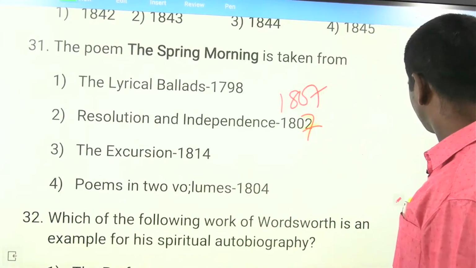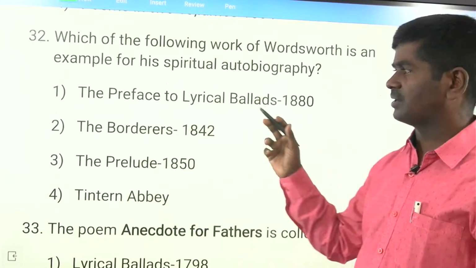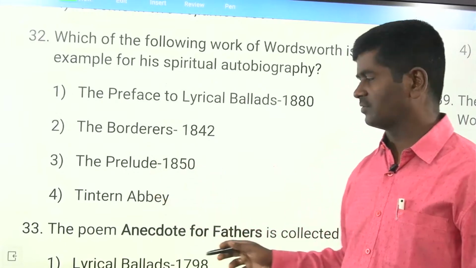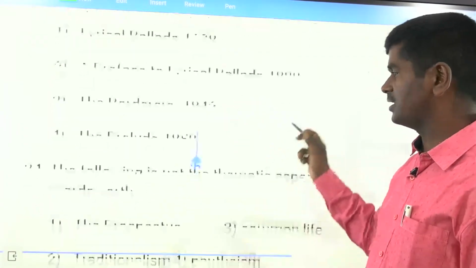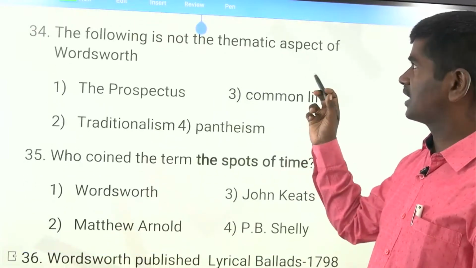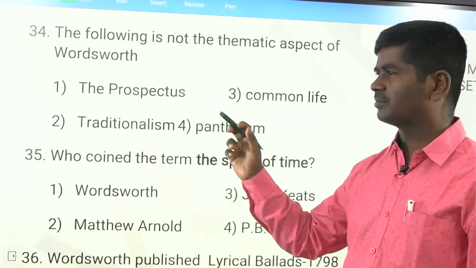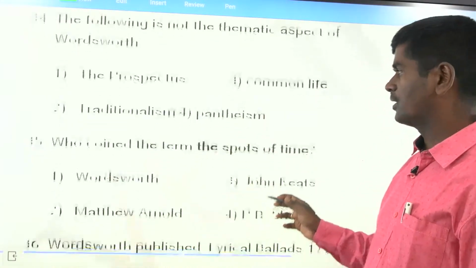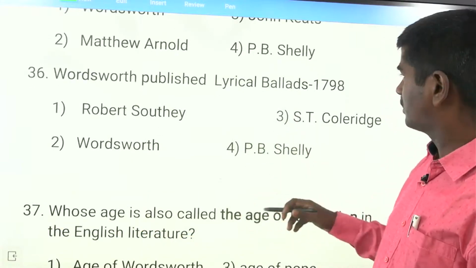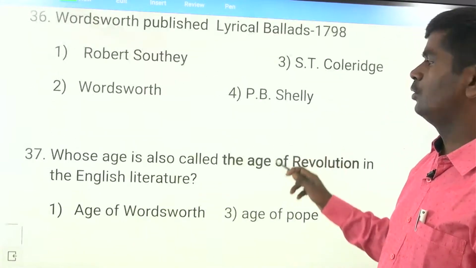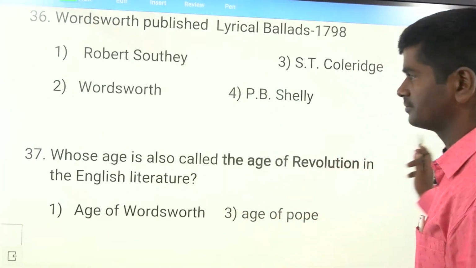Okay, next. Which of the following is a work by Wordsworth? It is an example for his spiritual autobiography, The Prelude, 1850. The poem Anecdote for Fathers is collected from Lyrical Ballads, 1798. The following is not a thematic aspect of Wordsworth: prospectus, common life, traditionalism, pantheism. Traditionalism is not. Who coined the term spots of time? Wordsworth. Wordsworth published Lyrical Ballads along with S.T. Coleridge. Whose age is also called the age of revolution? Wordsworth.